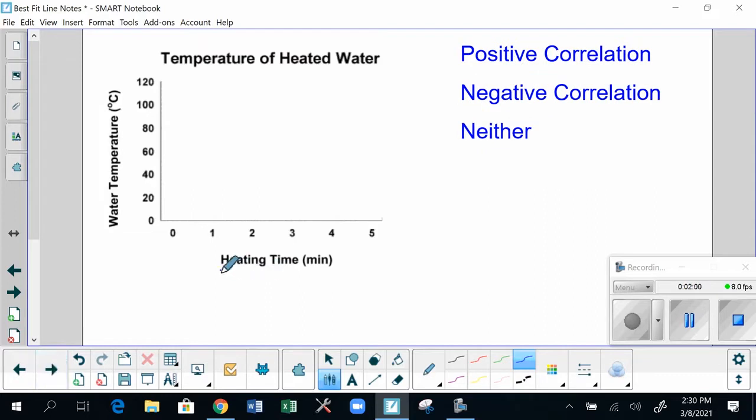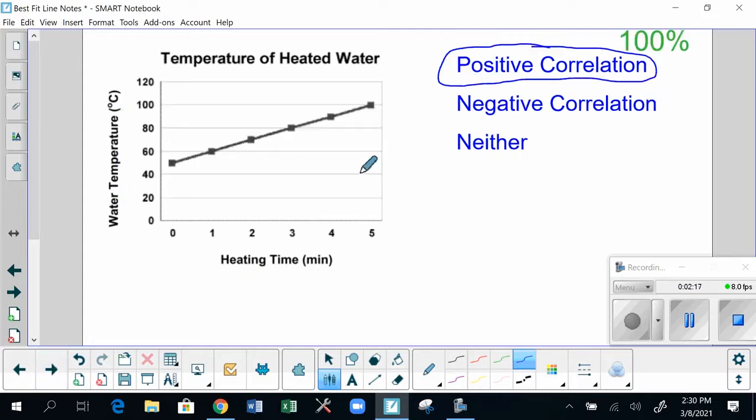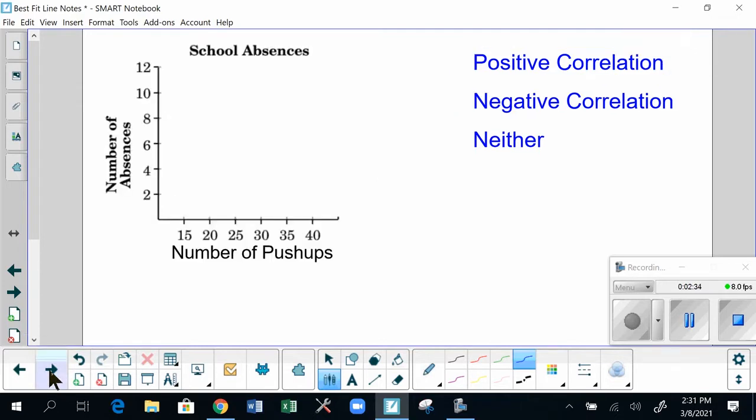Okay, so in this one, we have the amount of heating time. This is a pot of water on the stovetop trying to boil. Here's the number of minutes it's on heat. On the y-axis is our temperature. Yeah, this should be a positive correlation. The temperature should get higher as time passes. And if we look at this one, not only is this a positive correlation, but it is as strong as you can possibly get. It forms a perfectly straight line. That is called a 100% positive correlation. There is a perfect match. It makes a perfect line.